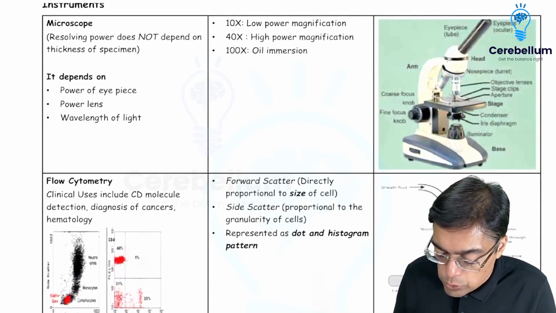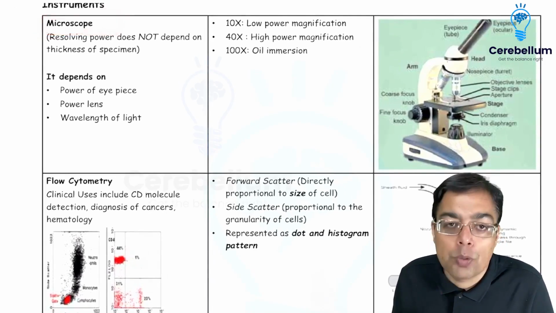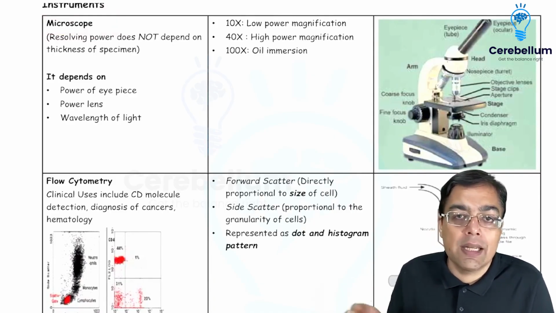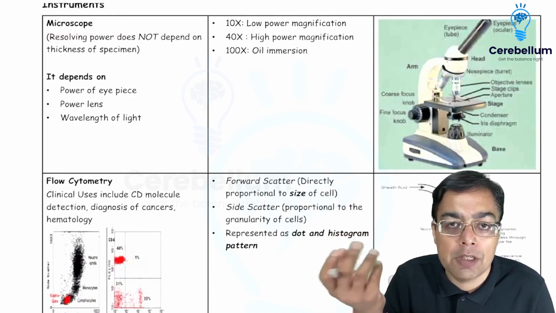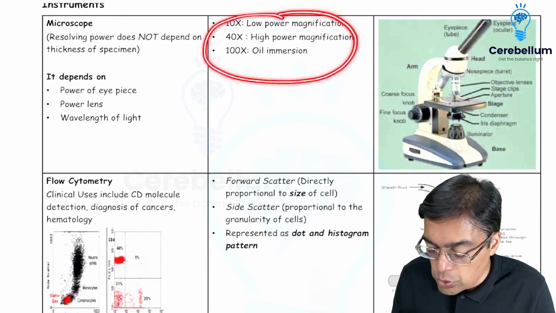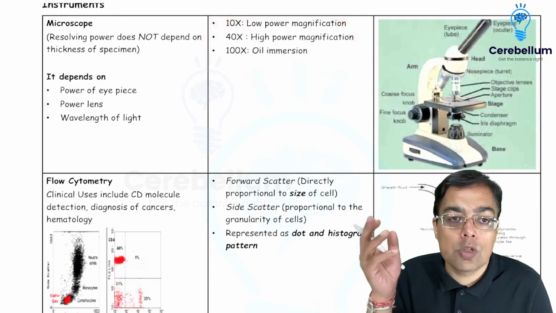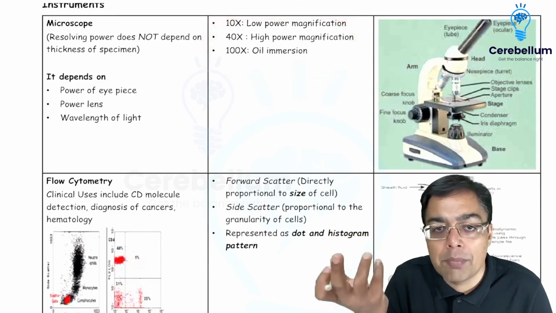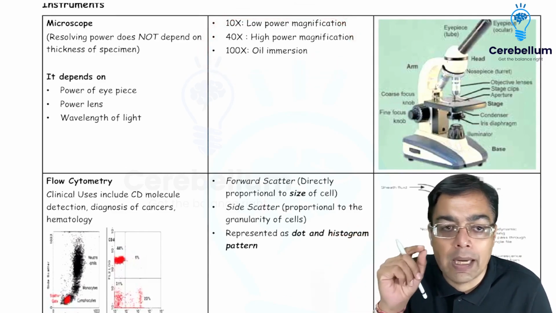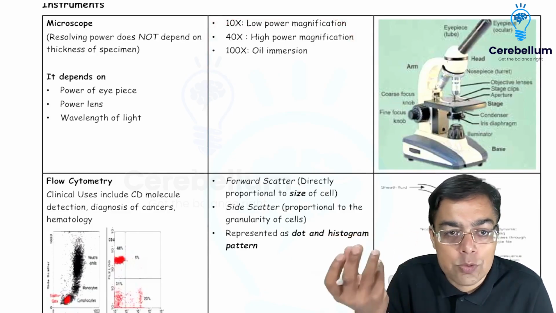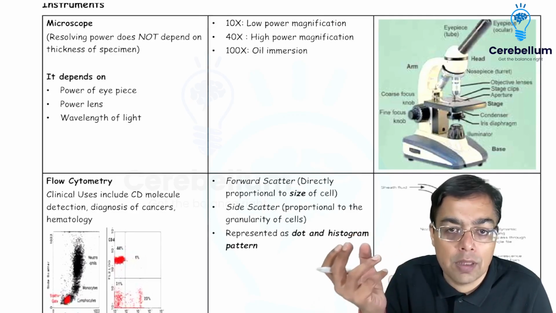So we're going to be having the use of something like a microscope, and the microscope is going to be having different types of resolutions: the 10x, which is a low power magnification, the high power magnification 40x, and the 100x, which is going to be the oil immersion, right? Of course, the resolving power is what I'm talking about over here, is going to be depending upon the eyepiece. It is going to be depending upon the power of the lens which is going to be there, and the type of wavelength of the light.